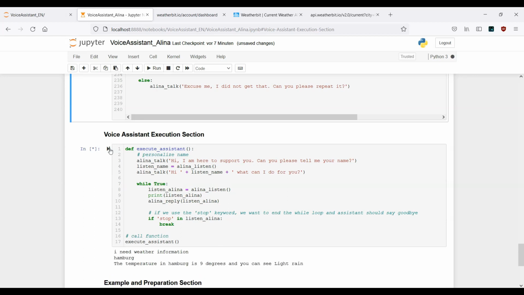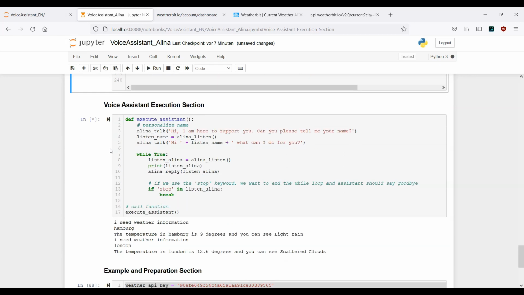The temperature in Hamburg is 9 degrees and you can see light rain. I need weather information. No problem. I will look it up for you. What city are you interested in? London. The temperature in London is 12.6 degrees and you can see scattered clouds. Stop. It was a pleasure to help you. I wish you a wonderful day.